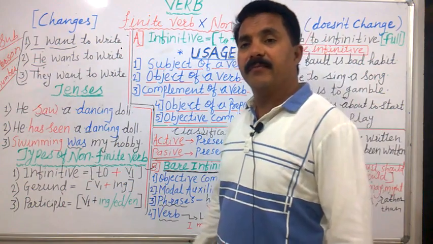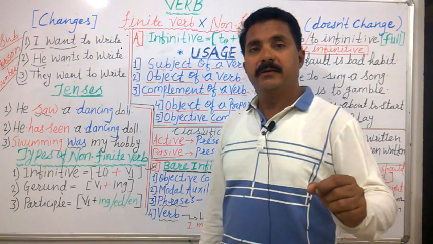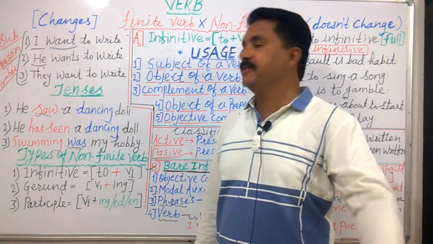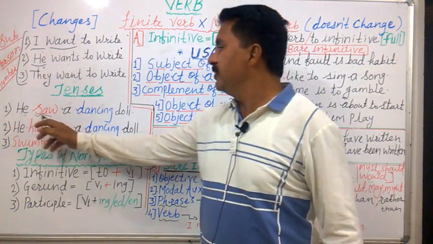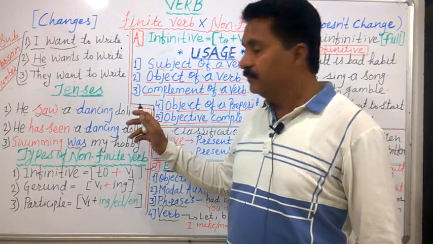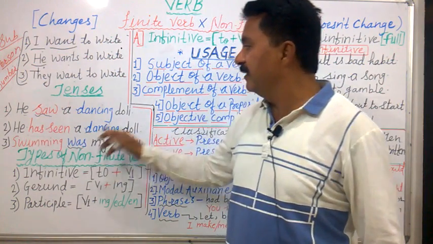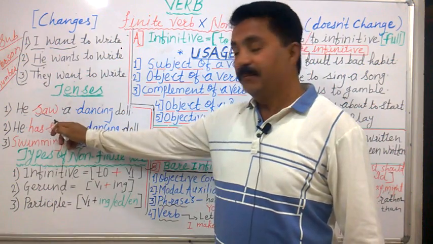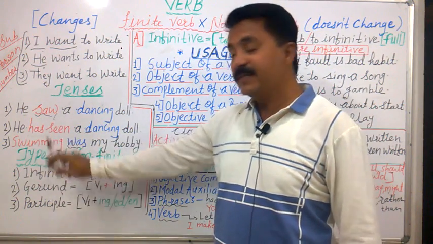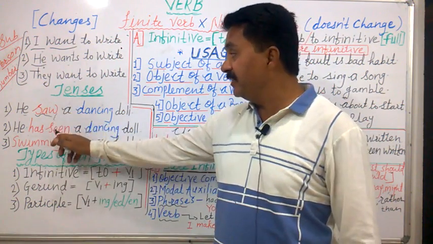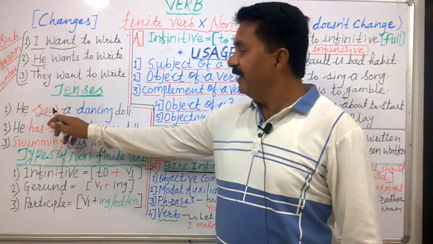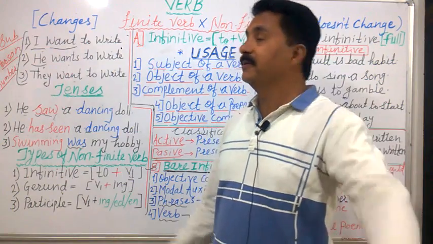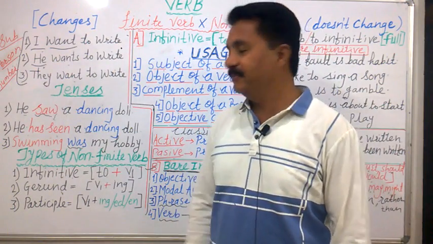Now the tenses. Does the verb change according to the tenses? Yes. Let us see. He saw a dancing doll. He has seen a dancing doll. Saw became has seen. Simple past tense, present perfect tense. We have changed the tense, and this changing verb is nothing but finite verb.